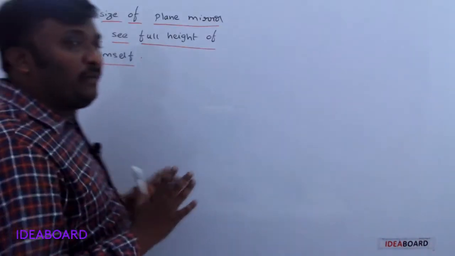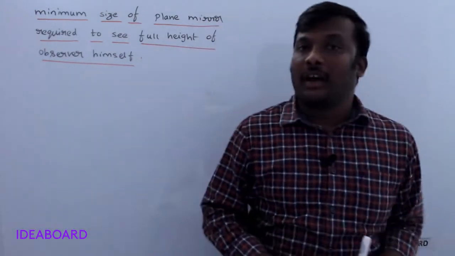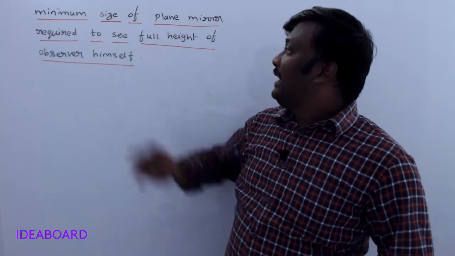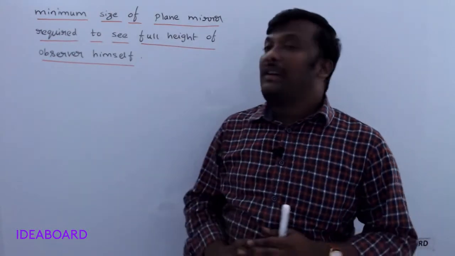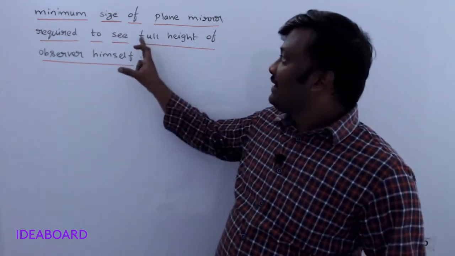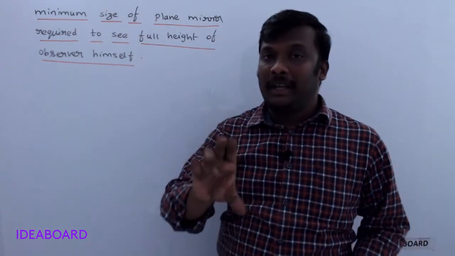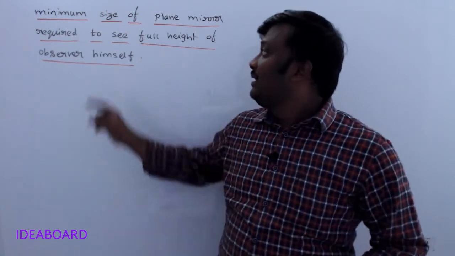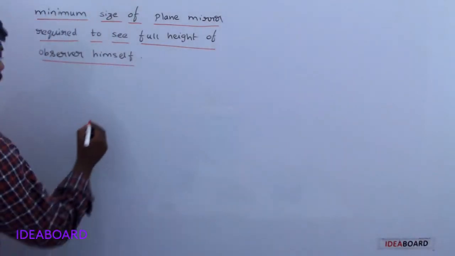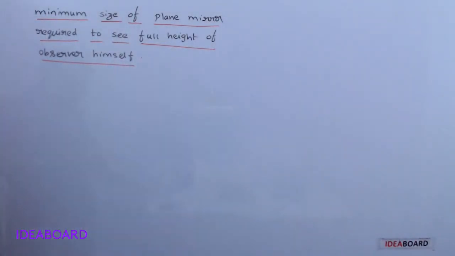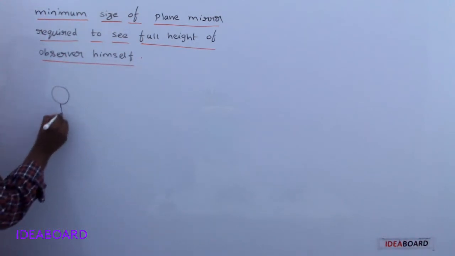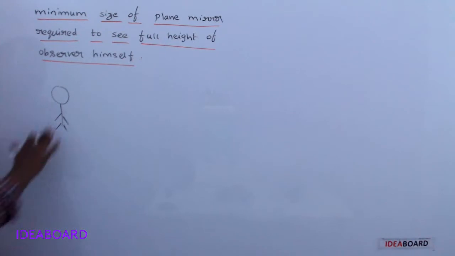Now this is a very important question, asked many times in objective examinations: the minimum size of the plane mirror required to see the full height of the observer himself. What is being asked is the minimum size of the plane mirror needed to see the full height of the observer. Here we may consider one observer, like this.